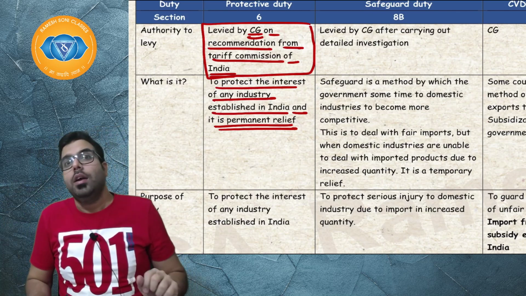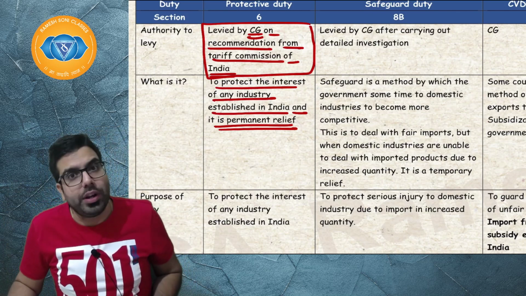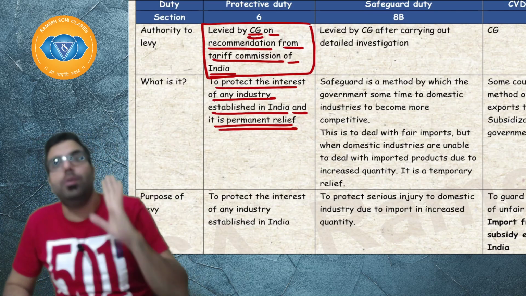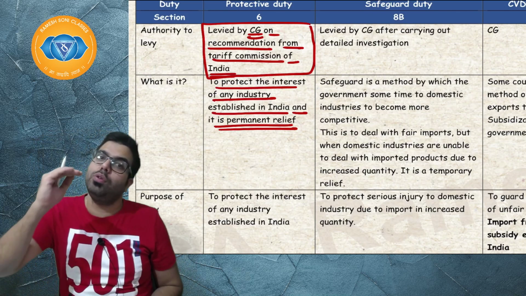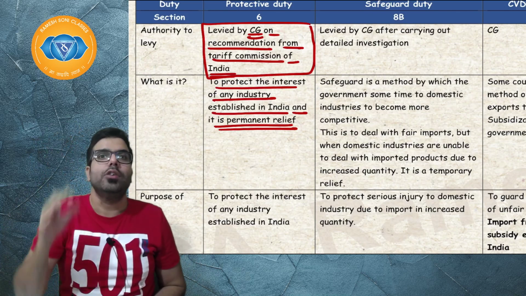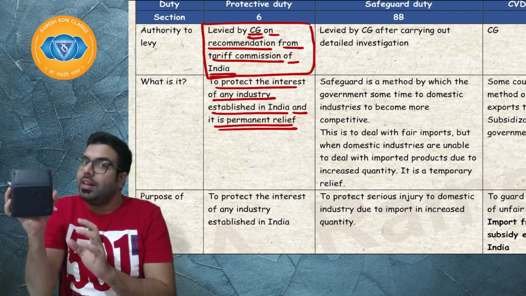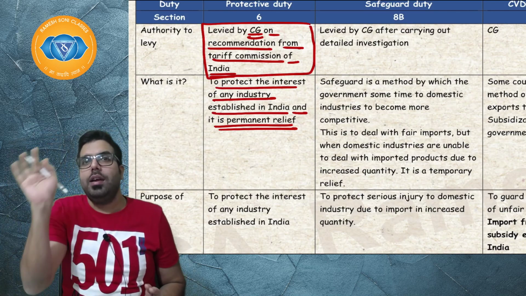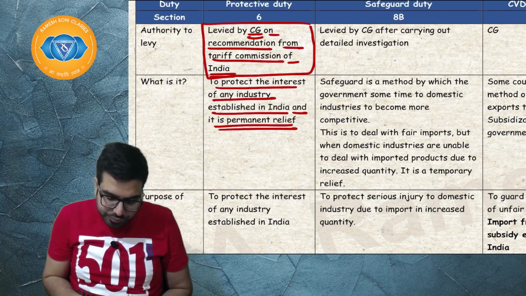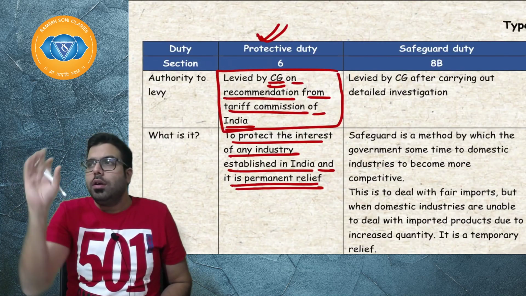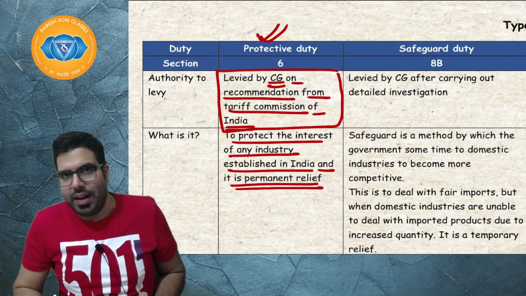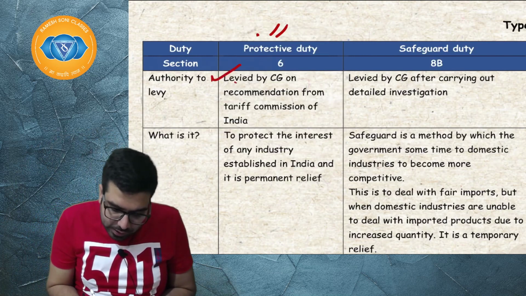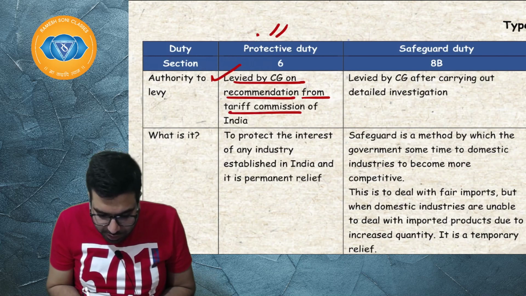So the government wanted to protect the Indian industries by increasing the tariff. The tariff rate, which was 10%, the government wants to increase to such a rate that when basic custom duty is levied, it becomes 100 rupees, the cost of the calculator. So basically protective duty is levied to increase the basic custom duty. I hope everyone is able to understand. So it is levied by the central government on recommendation of the Tariff Commission of India.